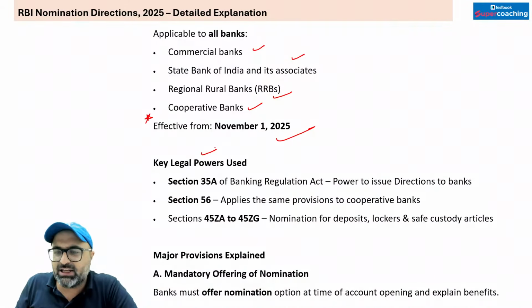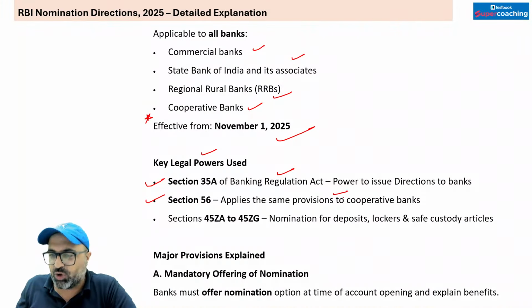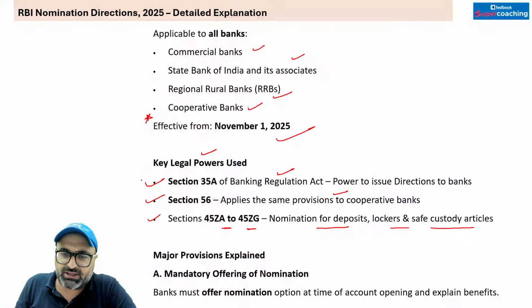What are the key legal powers used? Section 35 use किया गया Banking Regulation Act का. Section 56 applies the same provision to cooperative banks, and Section 45 nomination for deposit lockers and safe custody articles has been touched. Major provisions क्या है? सबसे पहला point. What is the first point?